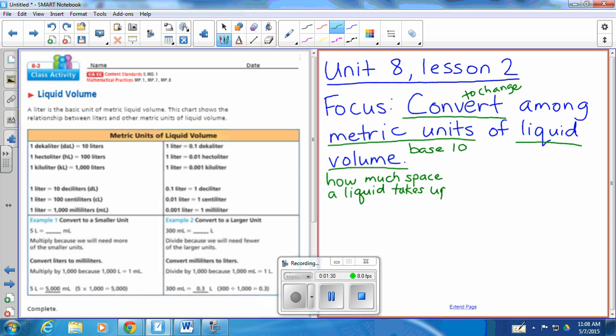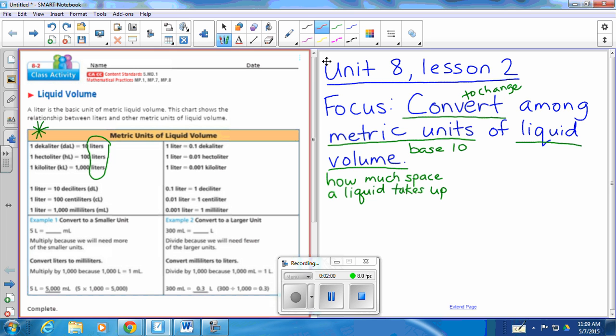So when you pour liquid like milk into a cup, it takes up a certain amount of space inside that cup. So that's what we're looking at, is that volume. Not the volume of a radio or the TV or your iPad or anything like that. This is the volume as far as space. So if you notice over here on our table on page 269, we are now in what units? What do we see there?